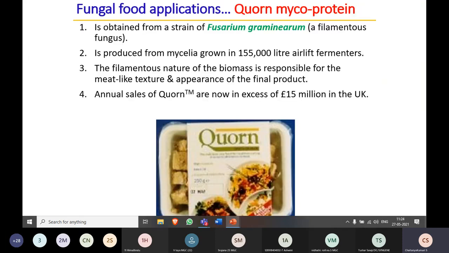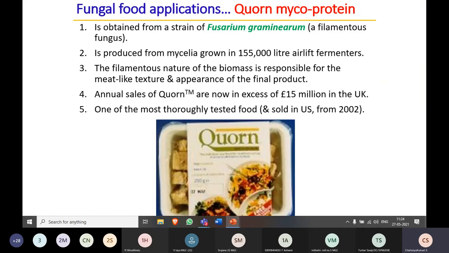Apart from that, nowadays, not in India but in foreign countries, especially Fusarium species are involved in the formation of mycoprotein, where the filamentous nature of this biomass is responsible for the meat-like structure. They consider this mycoprotein equal to meat. So instead of killing animals, they are producing meat-like food material using Fusarium species, mostly in the UK and other countries.